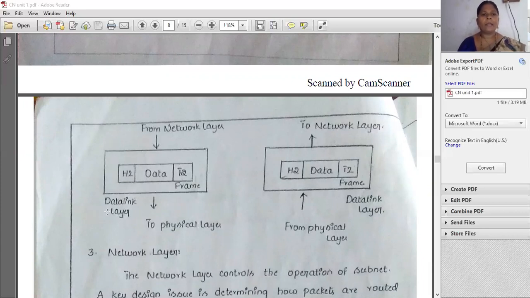So this is completely from the sender side. This sender side data will be going to the receiver side. So here the same exact data, H2, data, T2 frame. As it is, the data is sent from sender to receiver through the transmission media.